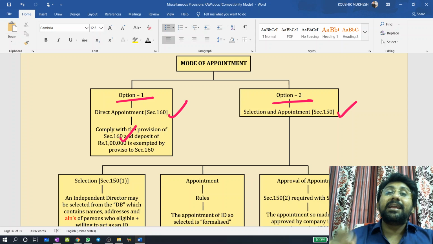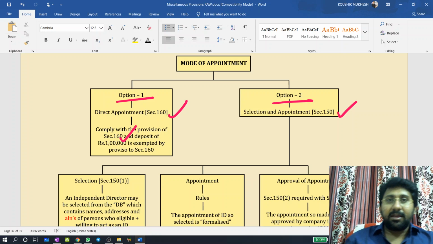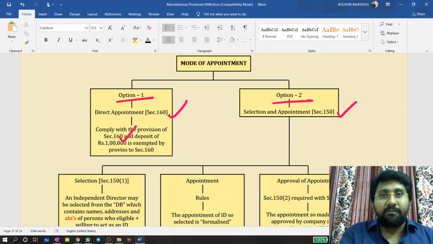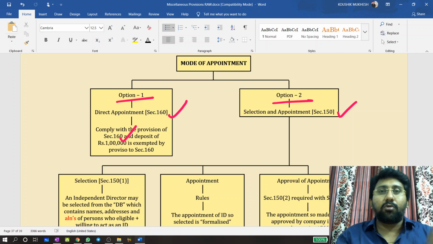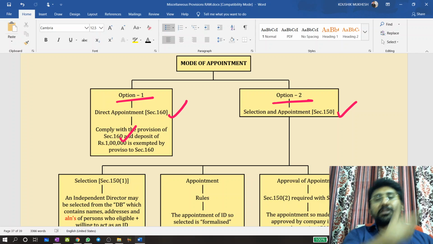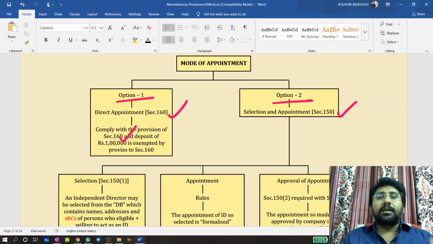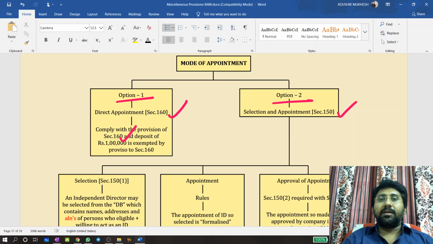That means you can convey one important point in this connection. Who has a need? Is the company in need of a woman, or is the woman in need of the company? The company has a need to appoint a woman director; the woman does not have any need to go to the company. She has enormous opportunities even if that company does not appoint her as an independent director. She has more opportunities, but the company has only the option to appoint a woman director.